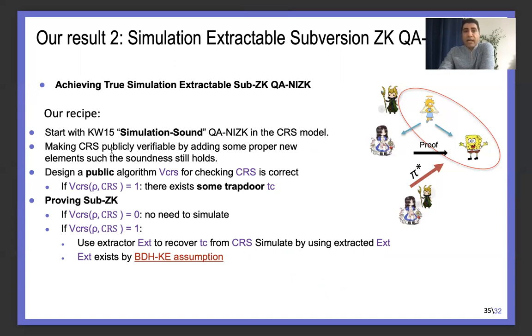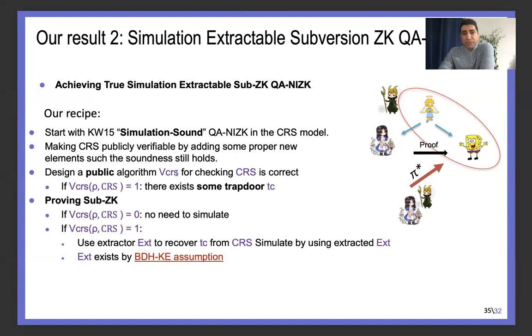We again use the same techniques and add some new elements in the CRS in a way that soundness still holds. I would repeat that the CRS here differs from the previous CRS of the QA-NIZK. So for sure, the new algorithm VSCRS that we constructed here differs from the previous one.